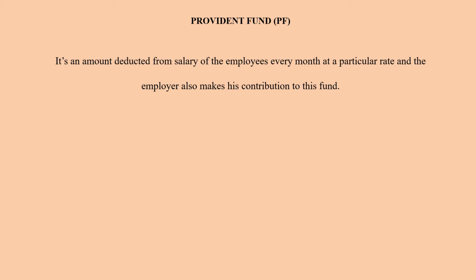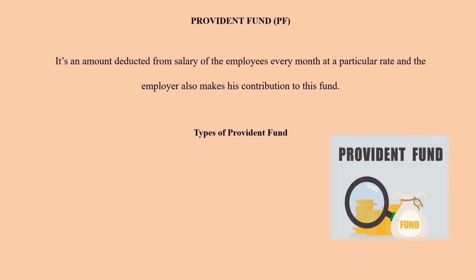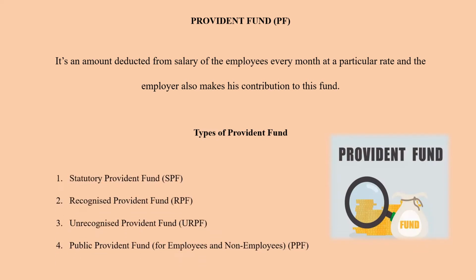The types of Provident Fund. There are 4 types of Provident Fund that we are going to see today. Number 1 is called Statutory Provident Fund, also called SPF. Number 2 is called Recognized Provident Fund, RPF. Number 3 is Unrecognized Provident Fund, URPF. And number 4 is Public Provident Fund for the employees and non-employees, otherwise called PPF.